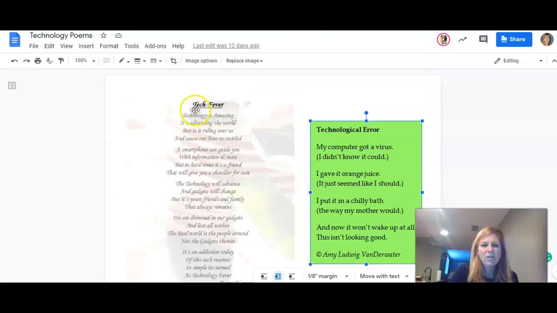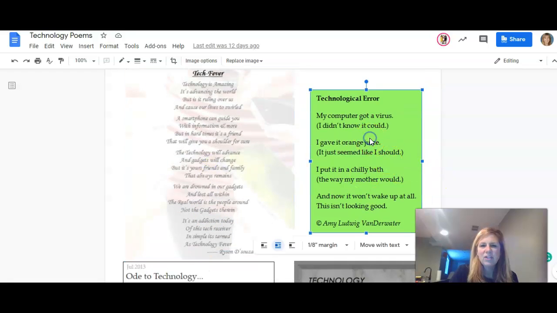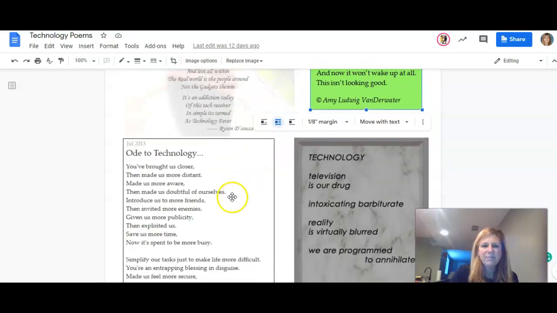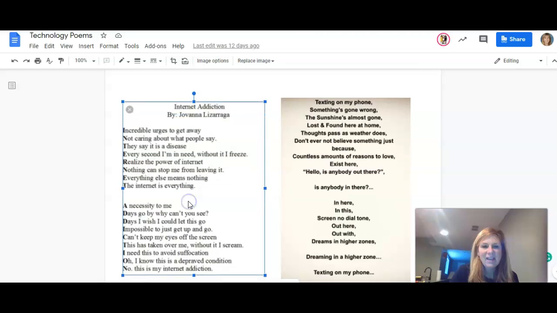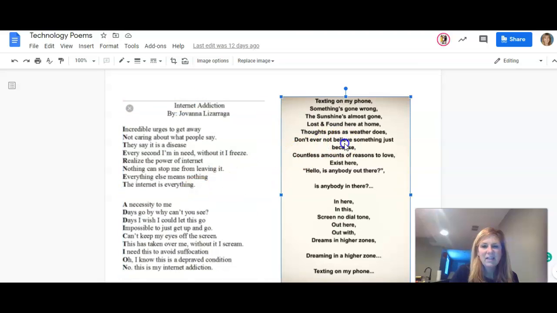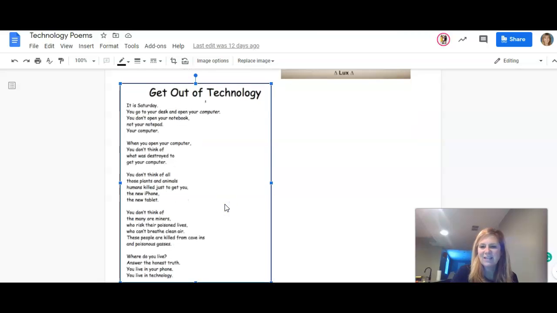So one of them is called Tech Fever, and it's this one right here. Technological Error is there. Ode to Technology. This one's just called Technology. Internet Addiction. And then Texting on My Phone, and then Get Out of Technology is the last one.